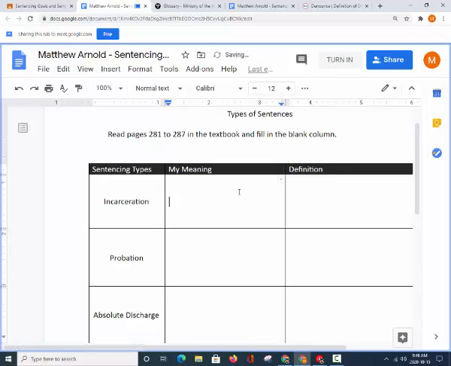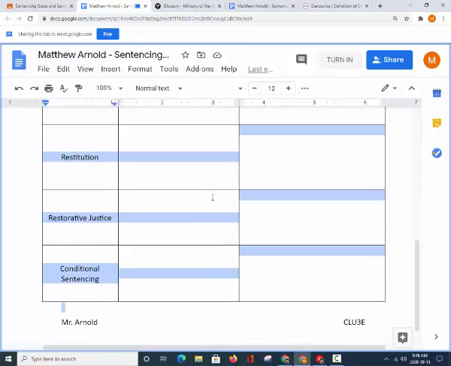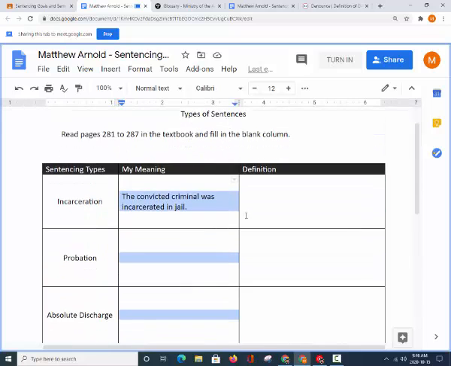Now, I can also put this in a sentence. I can say the inmate, or the convicted criminal, was incarcerated in jail. Here we go. So that's an example of just putting a word down as a meaning, and also to put that in a sentence. Once again, the definitions for this come after you've finished the My Meaning column. So please finish the My Meaning column first. Do not jump right to definitions.